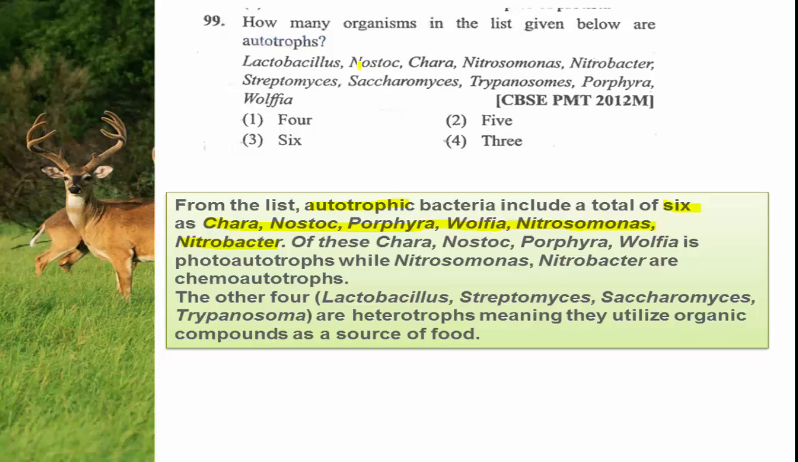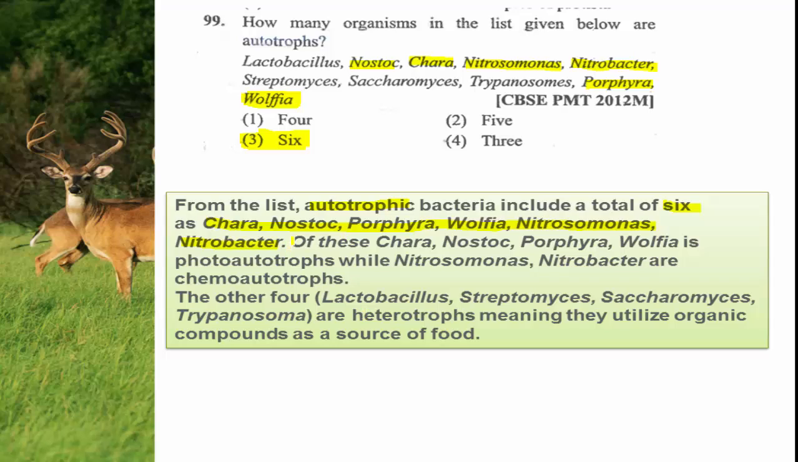Nostoc is autotrophic, Chara is autotrophic, Nitrosomonas is autotrophic, Nitrobacter is autotrophic, Porphyra is also autotrophic, and the smallest angiosperm, Wolffia, microscopic, is also autotrophic in nature. So 2, 3, 4, this one is 5 and this one is 6. So what is the answer? The 6 in the given list are autotrophic. But again there is a bifurcation. Only for the understanding purpose I am telling you.